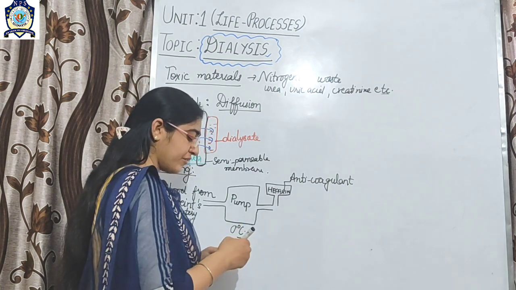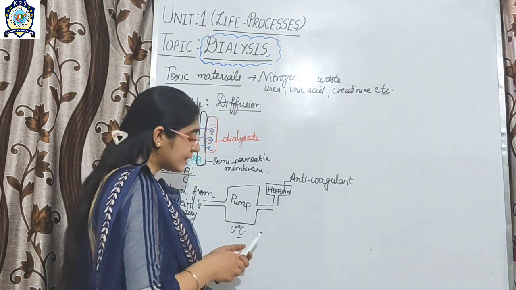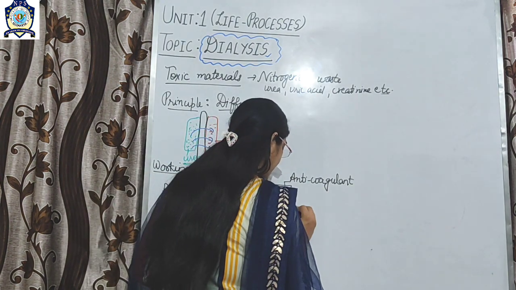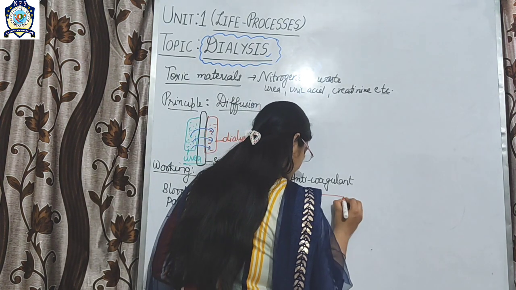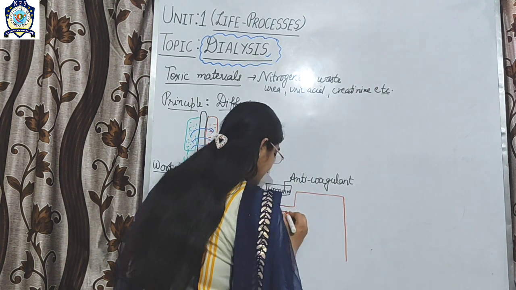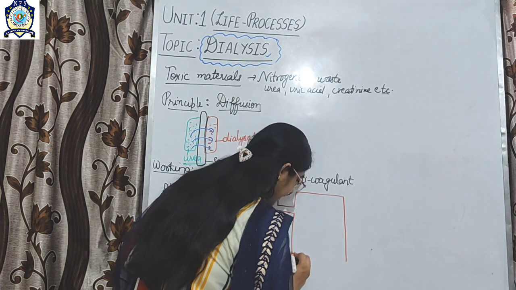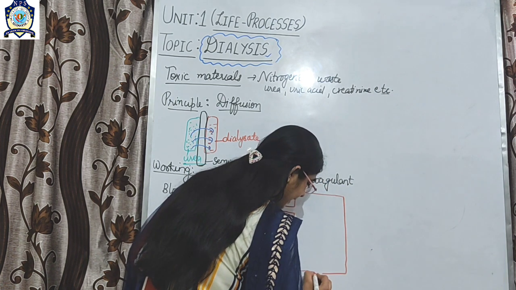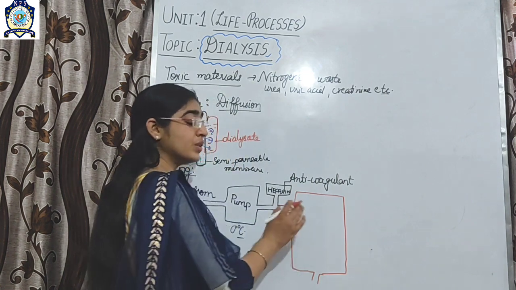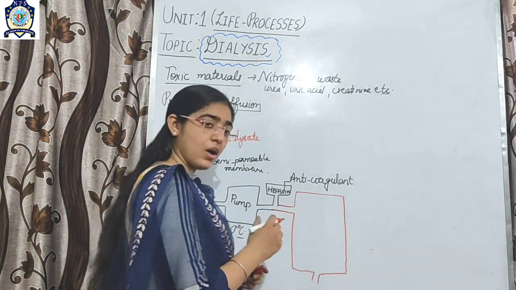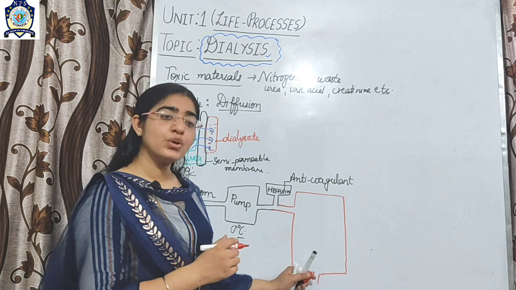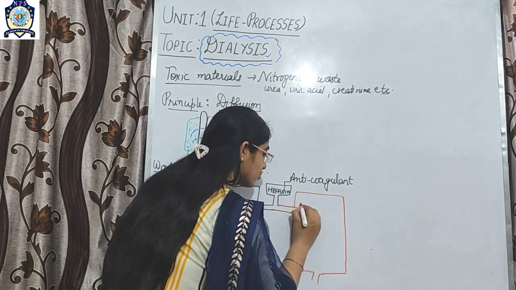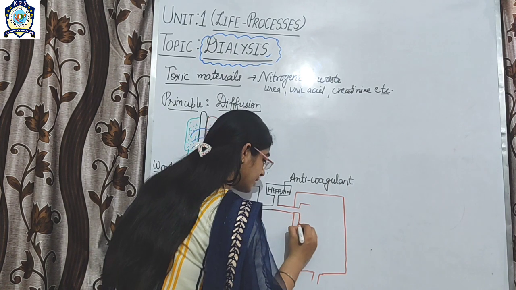After then, this blood is passed into the dialysing machine, and this dialytic machine is divided into a number of branches.